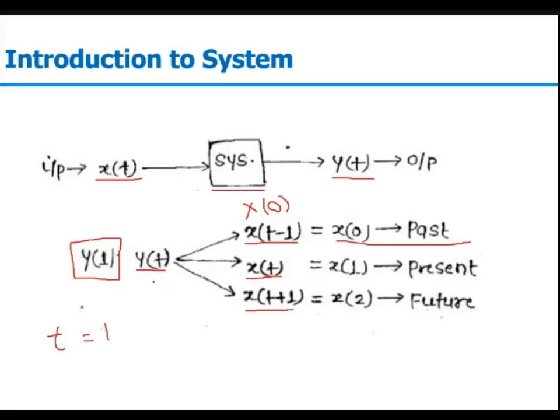In this kind of relation, we say this is a past dependency. If y of t is depending on x of t, that is y of 1 is depending on x of 1, we say this is a present dependency. Similarly, in the third case, when y of t is equal to x of t plus 1, y of 1 is depending on x of 2, and we call that a future dependency. Why are we discussing it? Because while talking about system classification and system properties, we will mostly be using these things, like whether it is depending on the past input, the present input, or the future input.